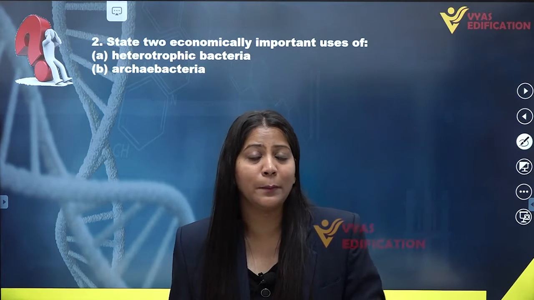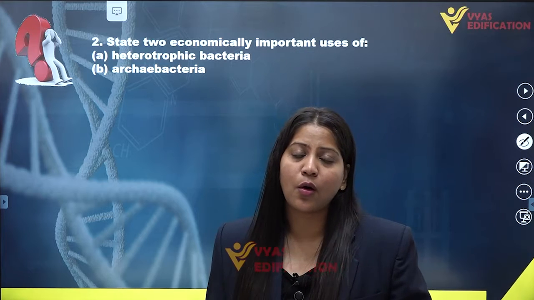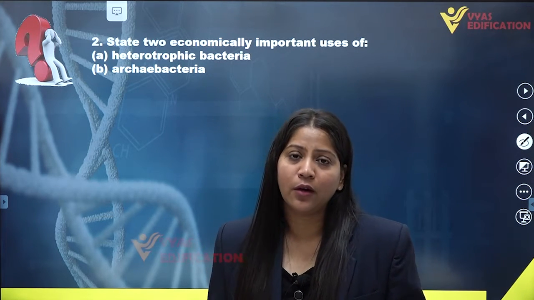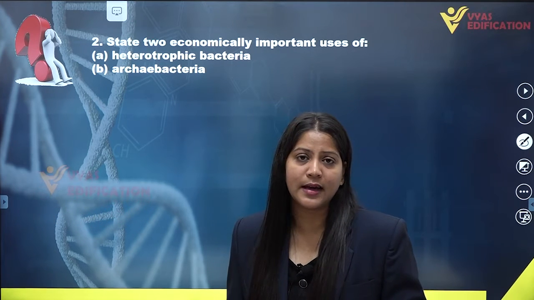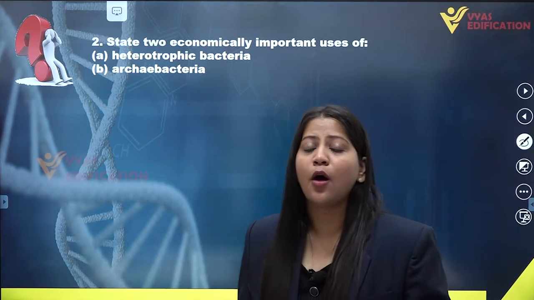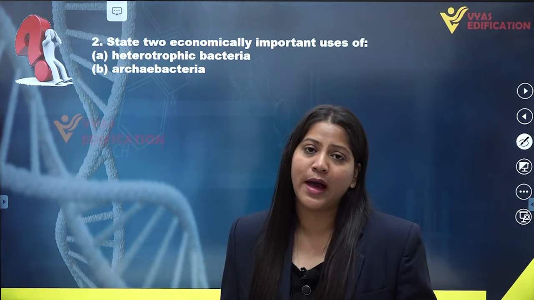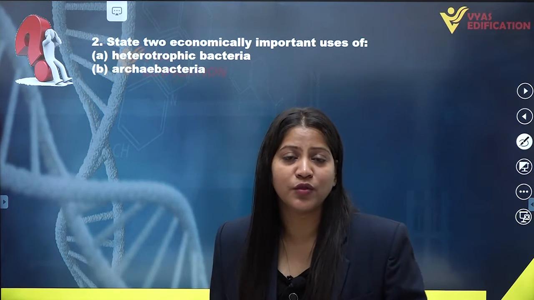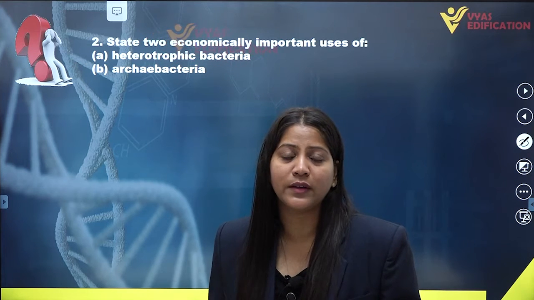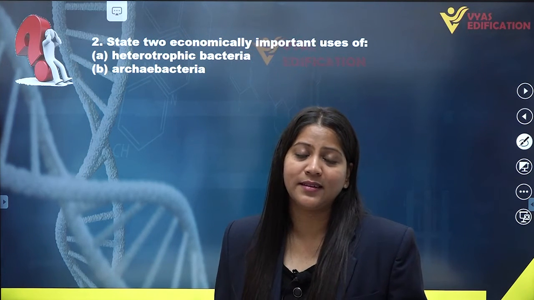If we are talking about bacteria, bacteria are also heterotrophic organisms because they are not capable of synthesizing their own food, hence they obtain their nutrition from other organisms. So we are talking about heterotrophic bacteria, and we have to state some economic importance of heterotrophic bacteria.